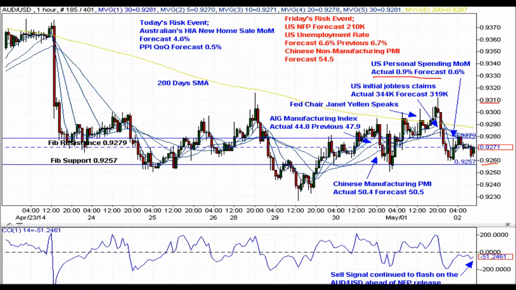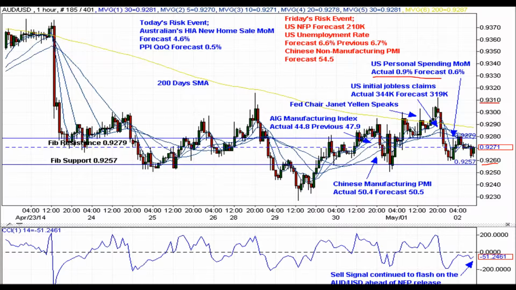The market anticipates this intraday volatility to continue ahead of today's risk event, which include the Australian new home sale print and PPI number. Wrapping up this week's trading session, investors can also look forward to the US non-farm payroll and unemployment print, as well as the Chinese non-manufacturing PMI.